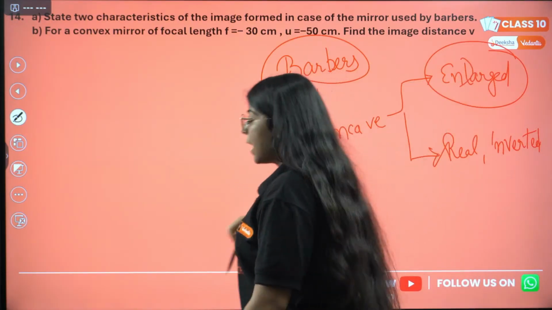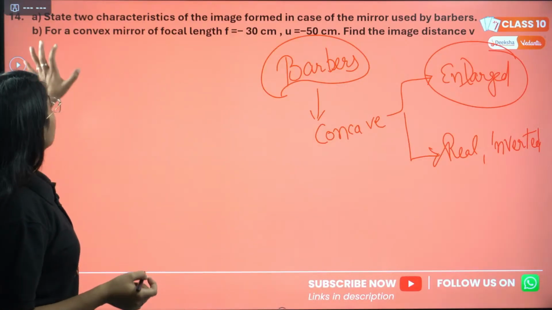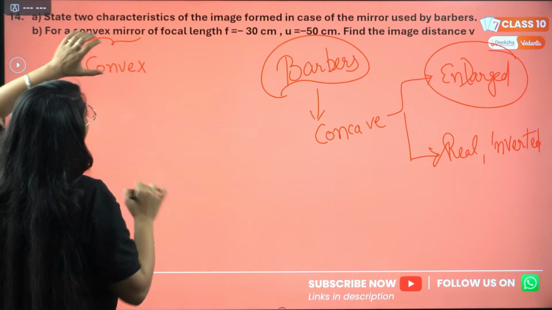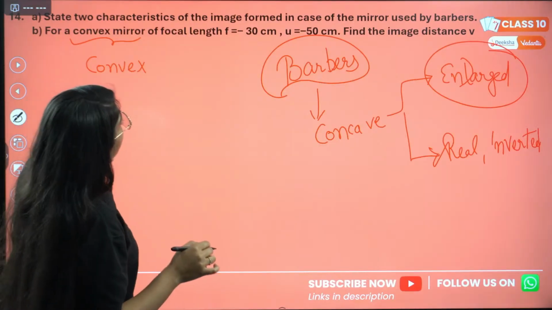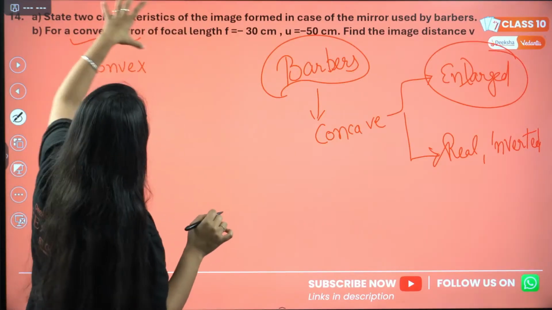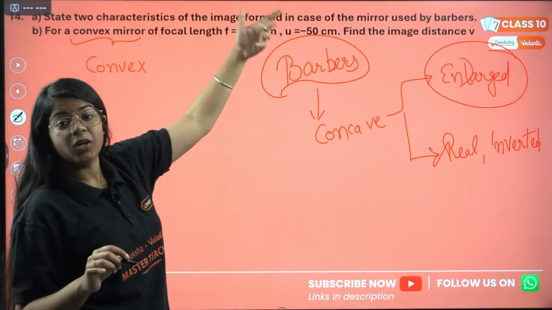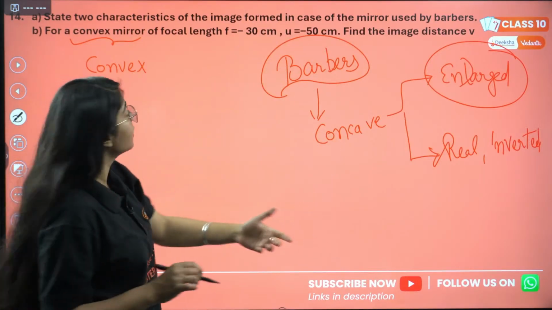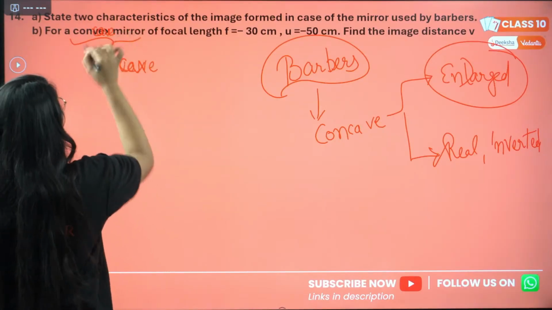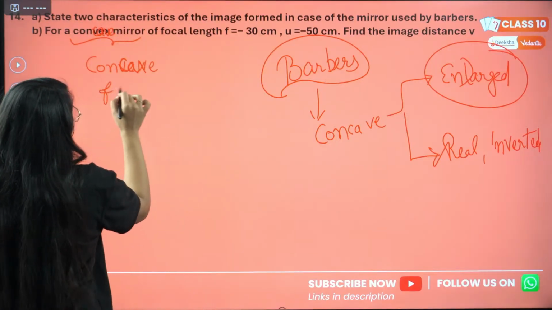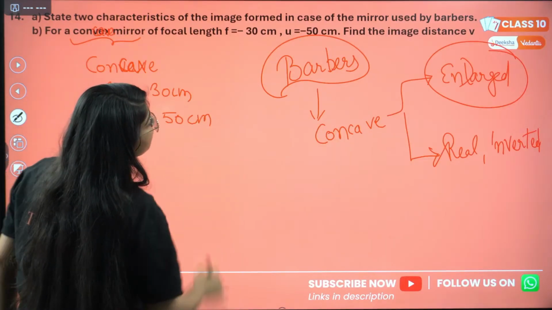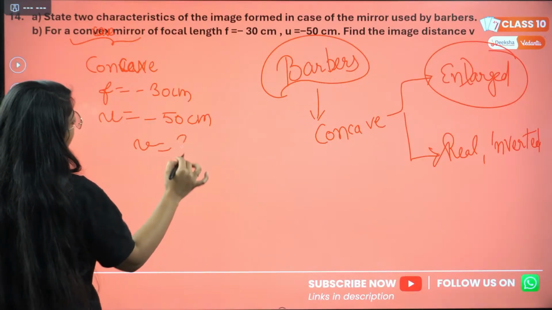This will form an enlarged image. Correct? Okay. Now we have a convex mirror. For convex mirror, focal length is minus 30 centimeter. Okay, something is wrong, I guess. Either this mirror is not convex, it's concave, because a convex mirror cannot have negative focal length, correct? So the mirror should be concave, I guess. For concave mirror of focal length minus 30 centimeter and u is minus 50 centimeter, find the image distance. We just need to find image distance.